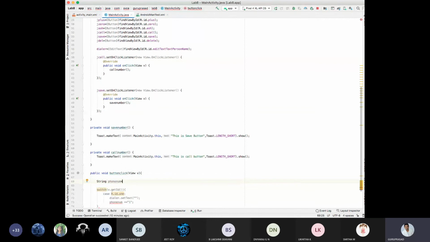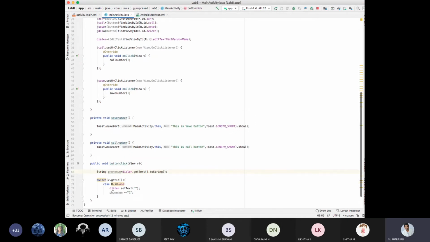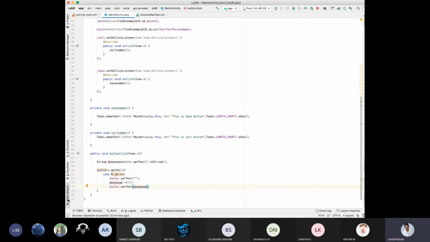Is that fine? Next, my dialer should set the text, initially it is null, set the text as phone number. What is my phone number now? For the case 1, 1. Understood? Next, I will break.